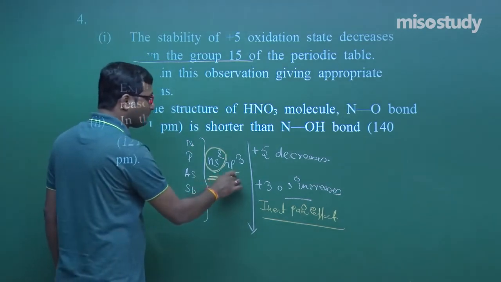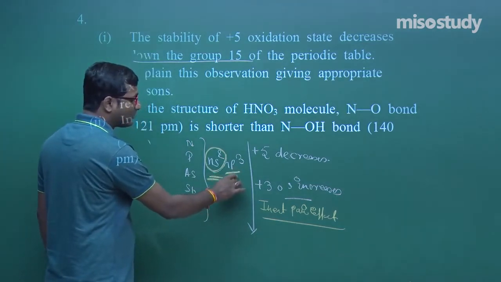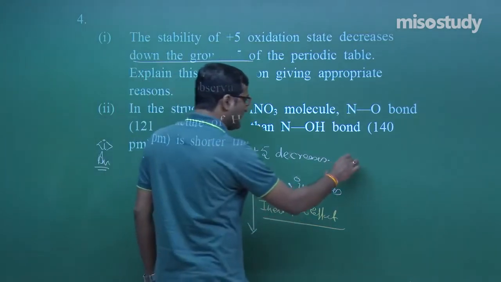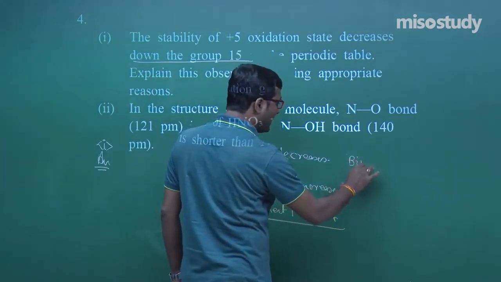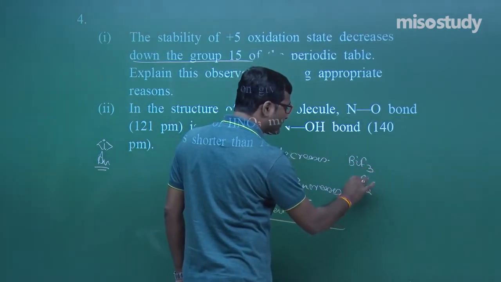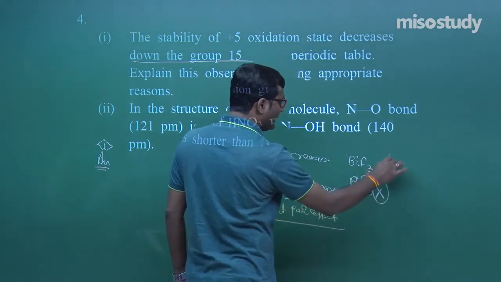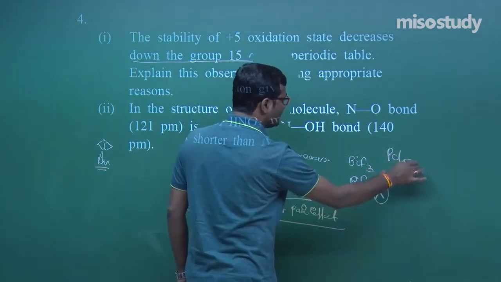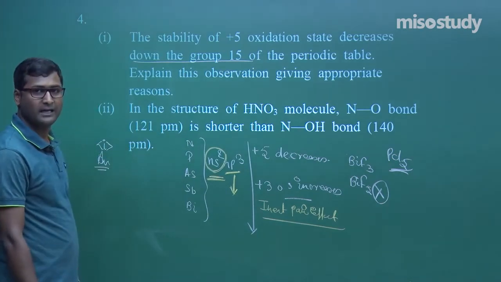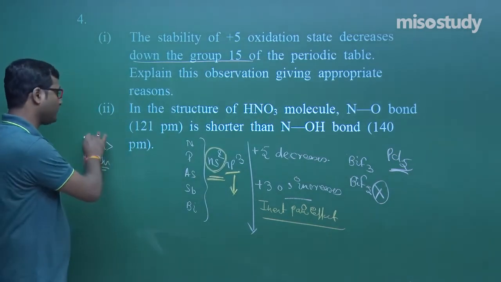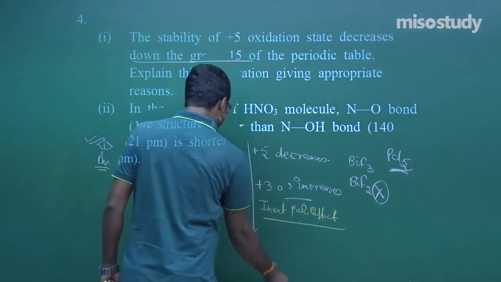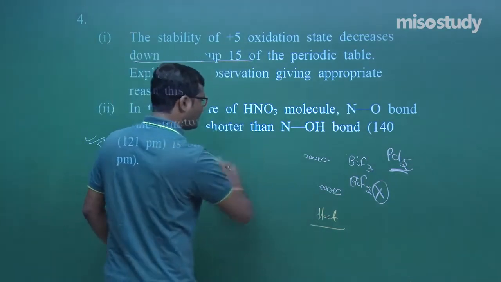Only the p electrons of Bi participate in bond formation. That is, BiF3 is possible, but BiF5 is hardly possible, or you can say not possible. But in case of phosphorus, PCl5 is possible, my friend. This is the case. Clear? Yes sir, definitely you are correct. Now I am going to rub this part and we will discuss the next one, my friend. Wait for a moment.